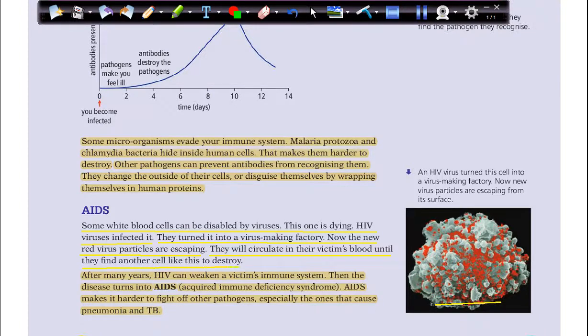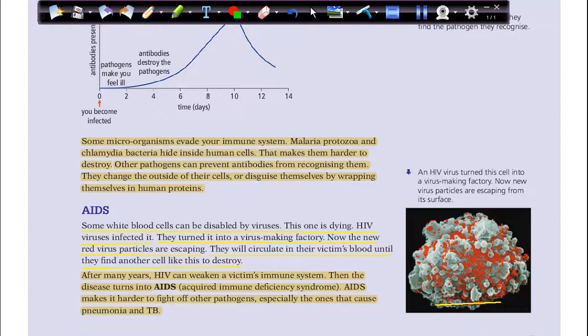So the virus first disguises itself, or changes the outside of its cells, and hides. Then it attacks the white blood cells and destroys them. Then it escapes, and first turns the cell into a virus-making factory.